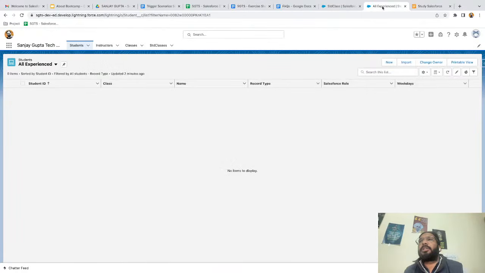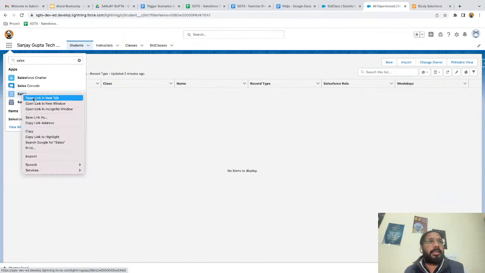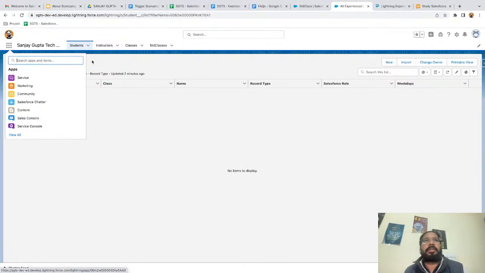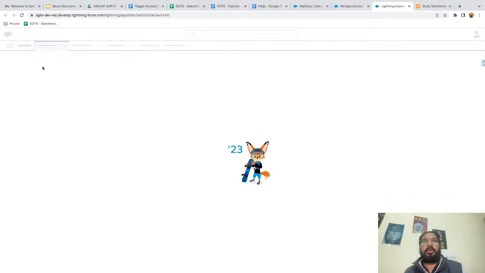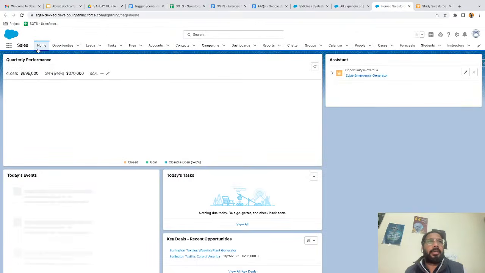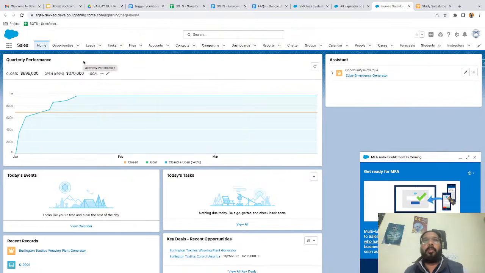So now I'm going to the UI part. Here I'm going to open the Sales application, which is a standard application provided by Salesforce. I'm going to open this in a new tab. If I take you to the Sales application, on all standard applications you will see one home page already associated. And you can see while I am opening the Sales application, this home page is opened automatically, right? So each application can have one home page.